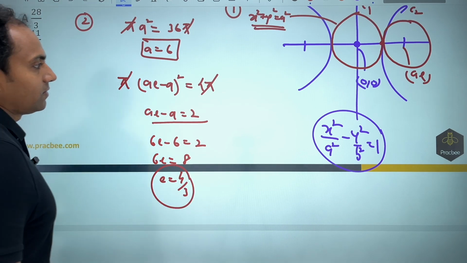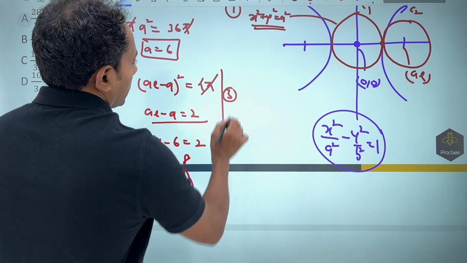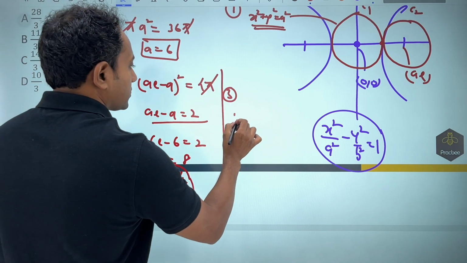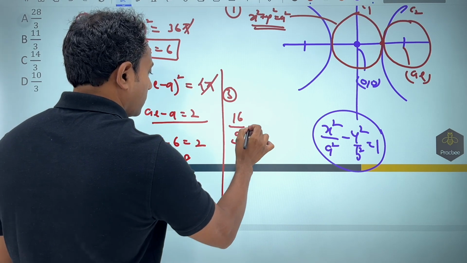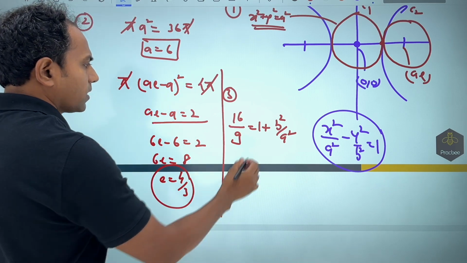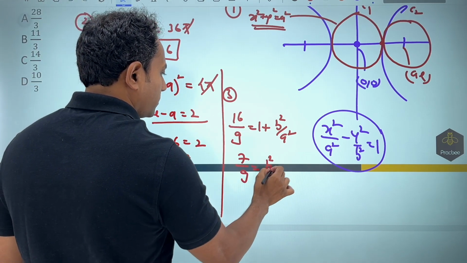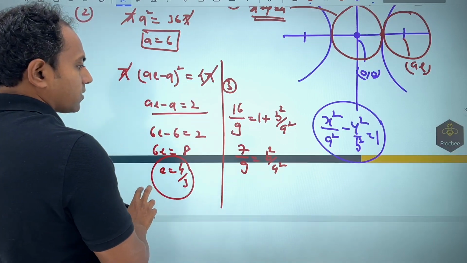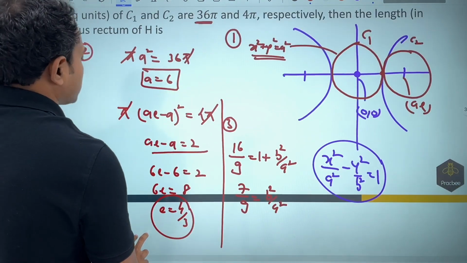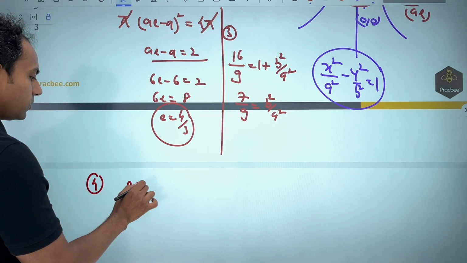Now using this e, we can find the value of b. So in the third part, I am finding the value of b. So 16 by 9, or e square, will be equal to 1 plus b square by a square. If I take it here, it will become nothing but 7 by 9 is equal to b square by a square. Now you can see that if I want to find latus rectum, I do not need to solve this because the answer is going to be 2b square by a.